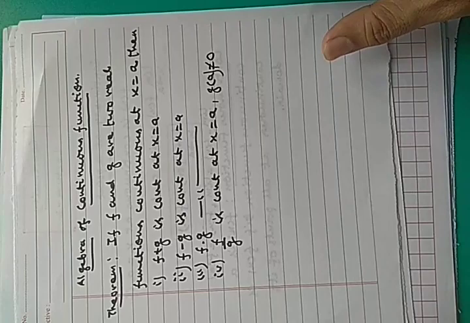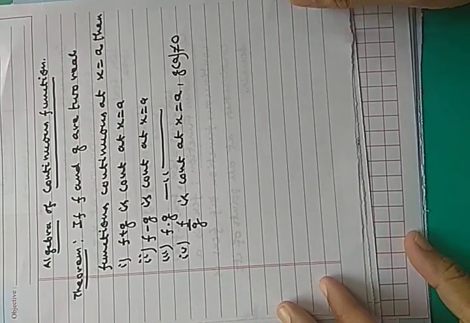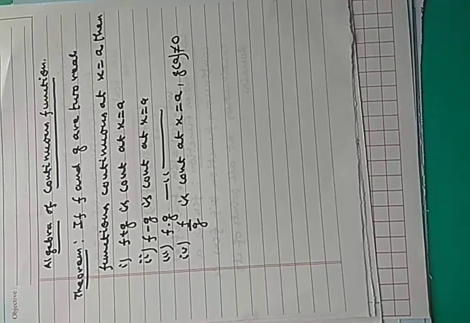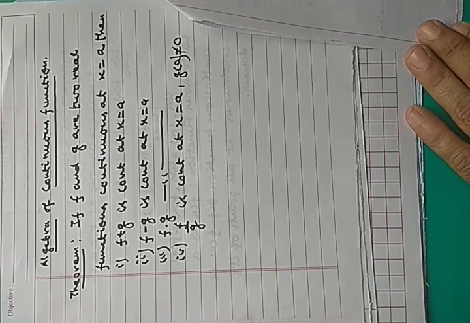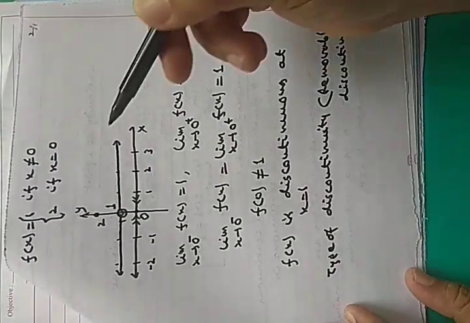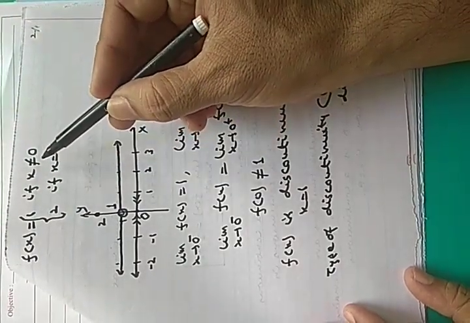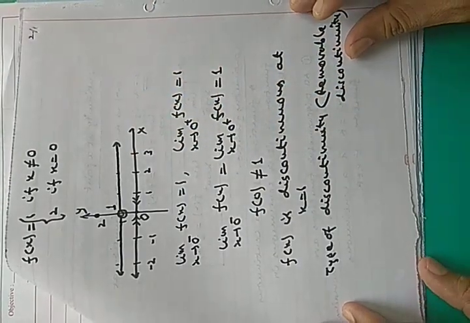Now we will see a few problems on continuous functions. Before starting, there is one correction in the previous lecture. In the previous lecture I discussed this problem: f(x) equals 1 if x is not equal to 0, and 2 if x equals 0.